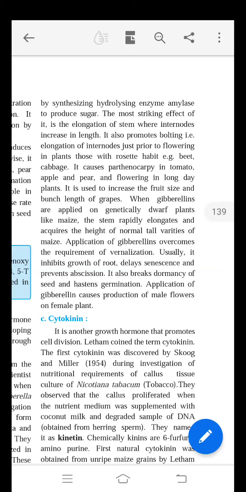It is an important growth hormone. In this growth hormone, the practical applications are mostly widely used in various fields of agriculture.